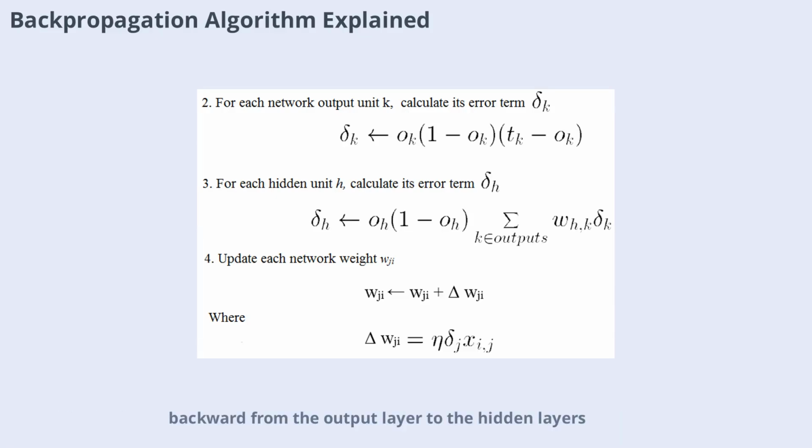The backpropagation algorithm trains multi-layer networks by propagating errors backward from the output layer to the hidden layers. It starts by initializing weights randomly, then for each training example, it computes the output, calculates the error, and updates the weights using gradient descent. Variations like adding momentum help the algorithm escape local minima and speed up convergence. Backpropagation is the backbone of modern deep learning, enabling networks to learn from vast amounts of data.